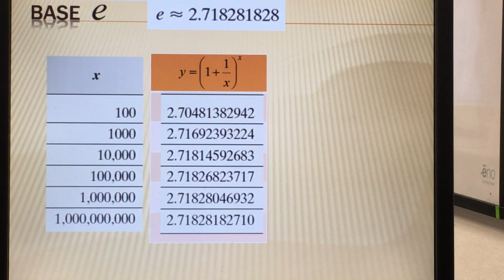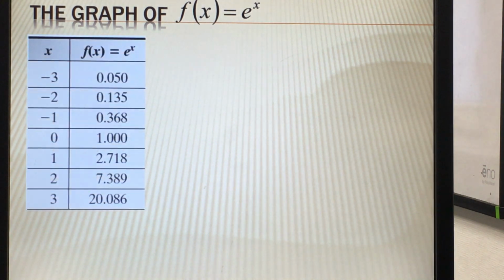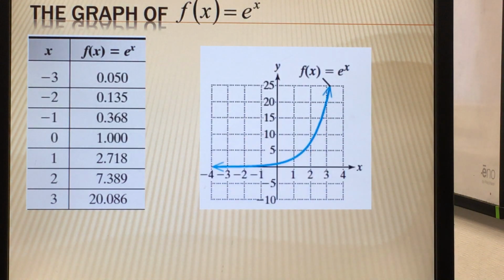Now, what the function e to the x looks like is similar to the exponential function. It's just a special case of an exponential function with a base of e, or around 2.7. And when we substitute some values into the function e to the x, it slowly gets larger and larger, and the graph would look something like this.